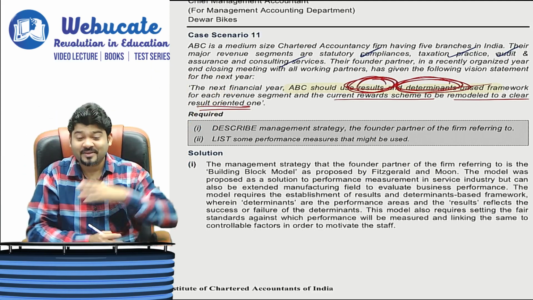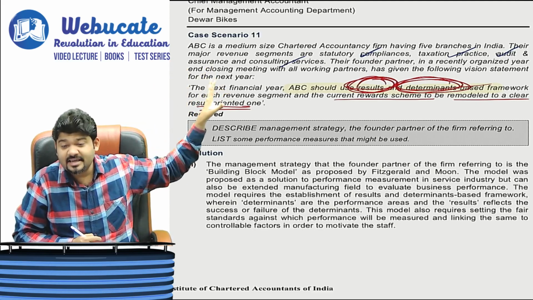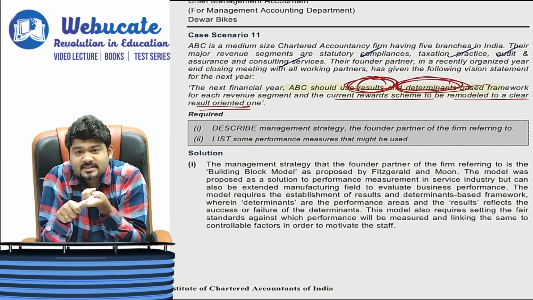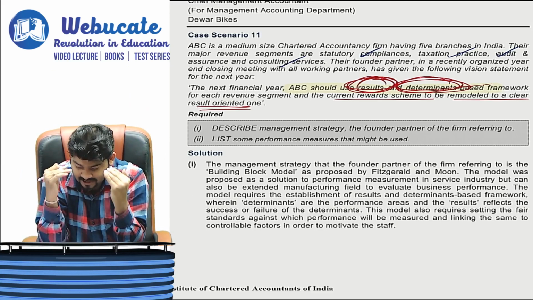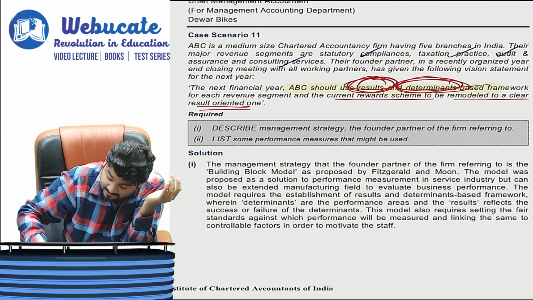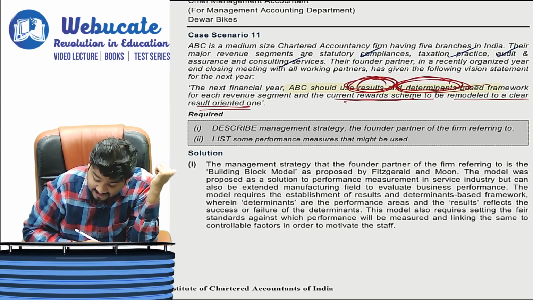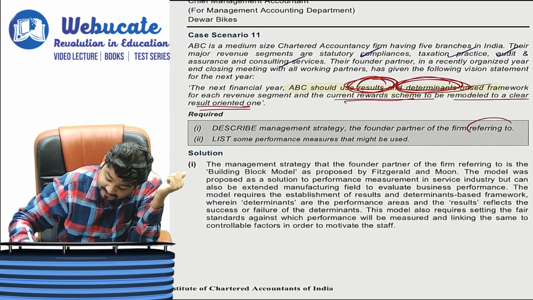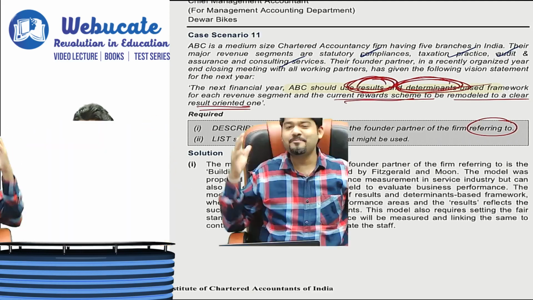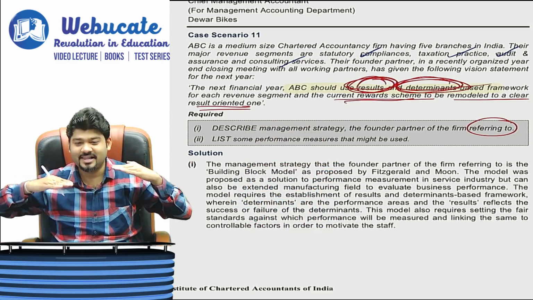We have to apply the building block model to this CA firm, in which the focus is results, determinants and motivation, with the reward scheme to be result oriented. Fair enough. Describe the management strategy the founder partner of the firm is referring to. Hey buddy, it's simple. The founding partner is referring to the building block model.